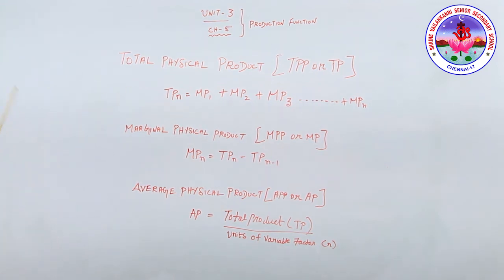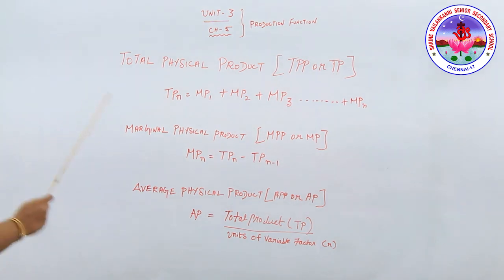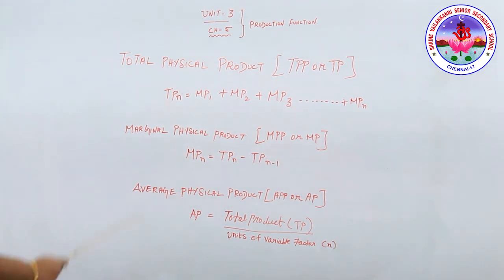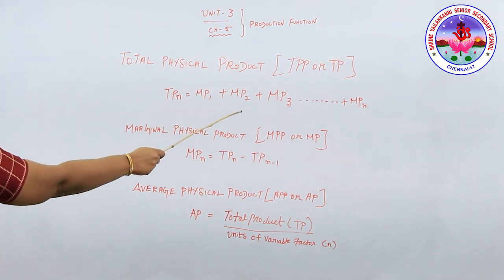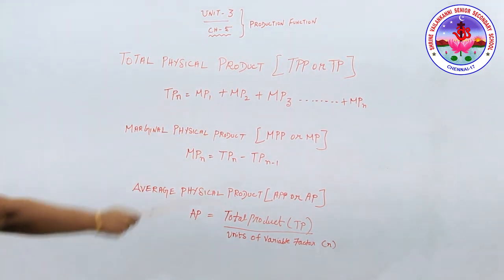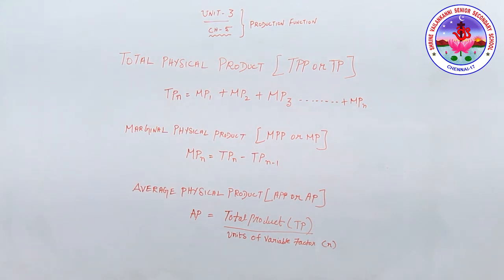So in the short run, the firm can expand TP, that is total product, by increasing only the variable factors. However, in the long run, TP can be raised by increasing both fixed as well as variable factors. So TPn equals MP1 plus MP2 plus MP3 up to n terms, where n is the number of units.